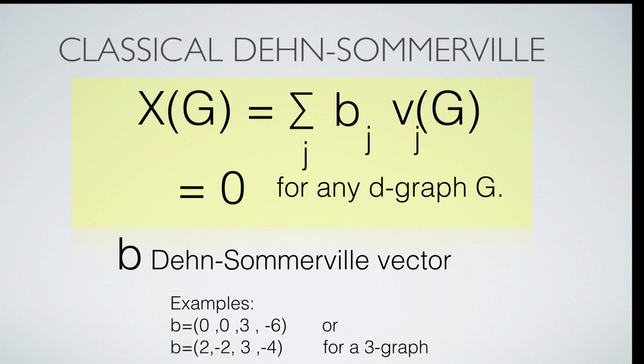The classical Dehn-Sommerville relations tell that some linear valuations are 0 for graphs which are geometric. We call them D-graphs. A D-graph is a finite simple graph for which every unit sphere is a D-sphere. A D-sphere is a D-graph which when punctured becomes contractible. The proof is very simple. The curvature of a Dehn-Sommerville valuation is a Dehn-Sommerville valuation of the unit sphere.